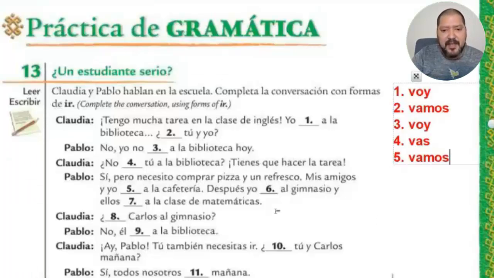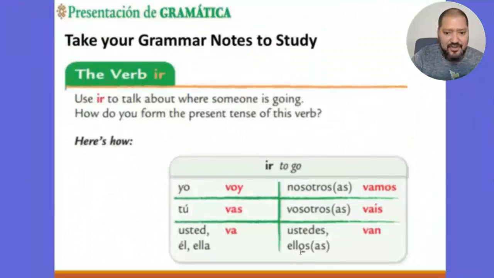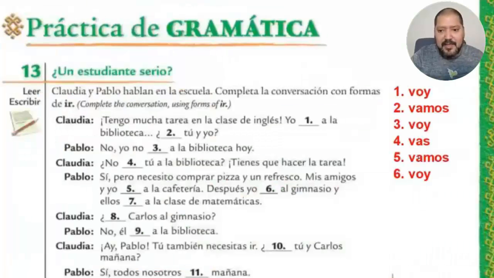Number 6, después yo, again yo, and we already have studied the yo form in number 1, and then we repeated that in number 3. Number 1, number 3, and that means that number 6 is gonna be the same one. Después yo voy al gimnasio y ellos, oh, what is the conjugation of the verb ir if my pronoun is ellos? So I need to go to the grammar chart and check it out. Ellos needs this form that you have here. Ellos van. And let me type it here.